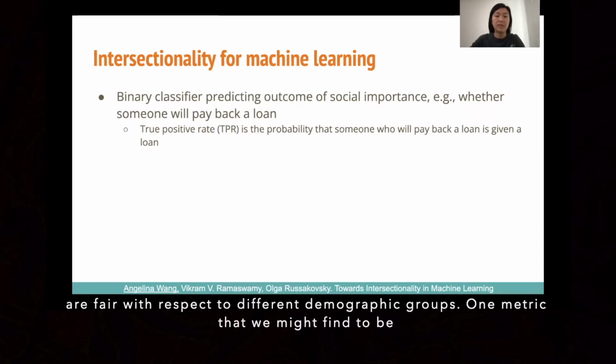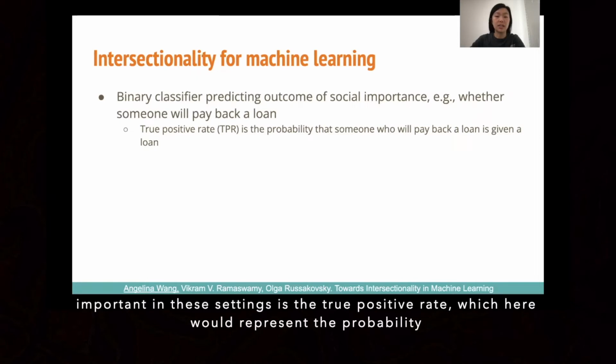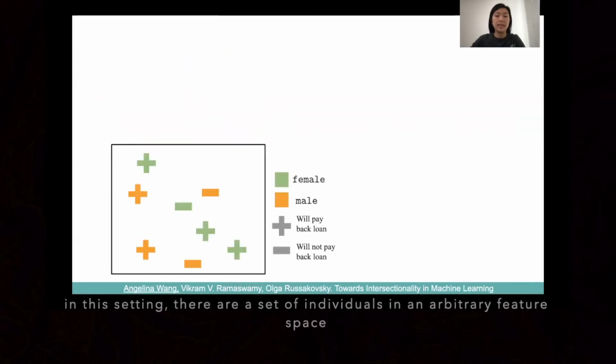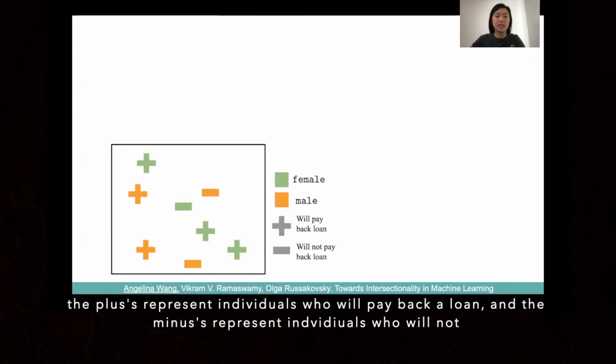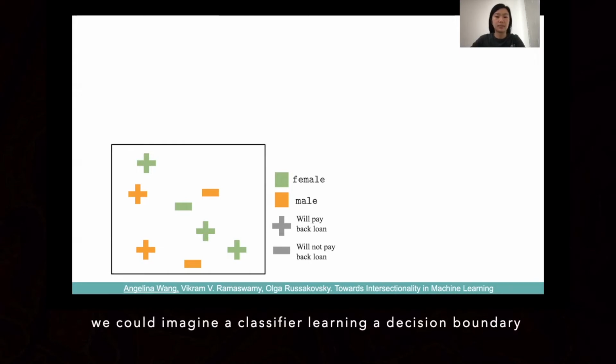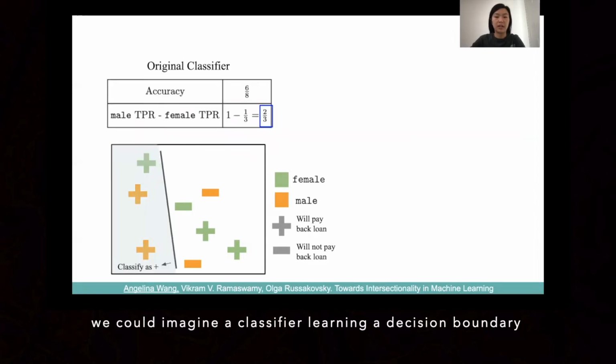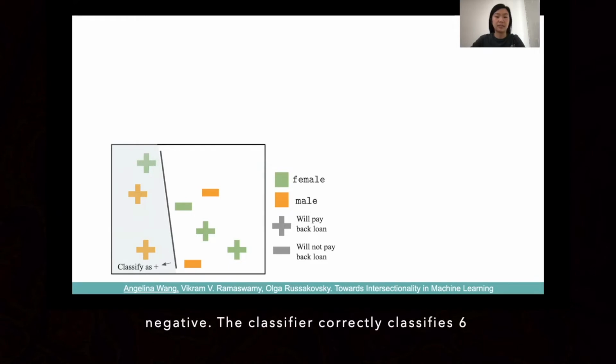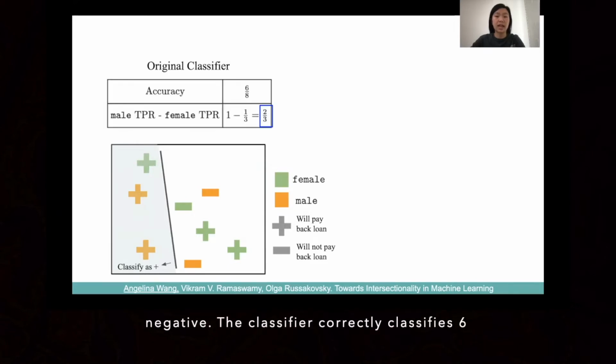One metric that we might find to be important in these settings is the true positive rate, which here would represent the probability that someone who will pay back a loan is actually given a loan. In this setting, there are a set of individuals in an arbitrary feature space, where the pluses represent individuals who will pay back a loan and the minuses represent individuals who will not. We could imagine a classifier learning a decision boundary like this and classifying everything to the left of the line as positive and everything to the right as negative. This classifier correctly classifies 6 of the 8 individuals, achieving an accuracy of 6/8.